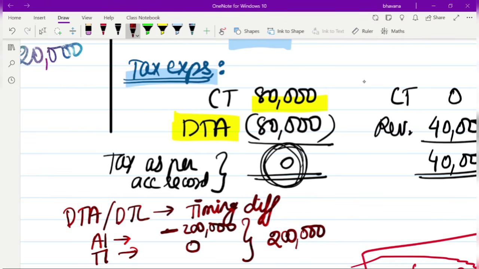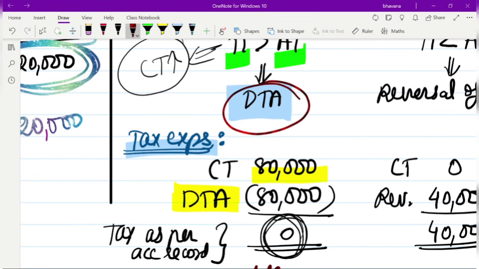So since there is a difference of 2 lakh between your accounting income and taxable income, because accounting income is minus 2 lakh and taxable income is 0, this is a timing difference. So on this you will have to create a DTA, and why it is DTA I already explained to you here.